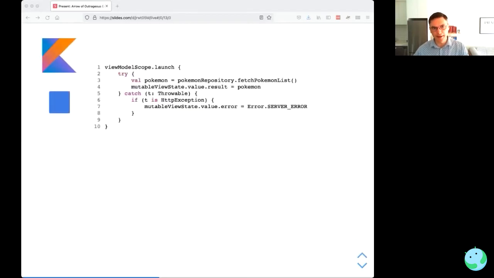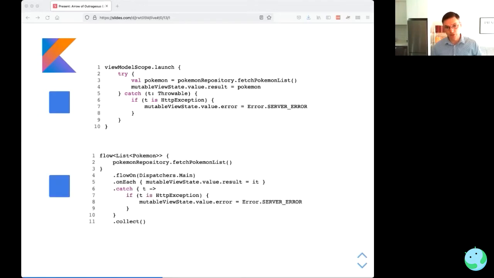So we could attempt to clean that up and get rid of the try catch. Here's one solution that you get out of the box using coroutines. We put the call to the repository inside the list, but we're still ending up with this catch here where we don't have any real type safety. We just know that t, the lambda parameter there, is of type Throwable, and then we have to do all this checking at runtime of what type of Throwable it is.